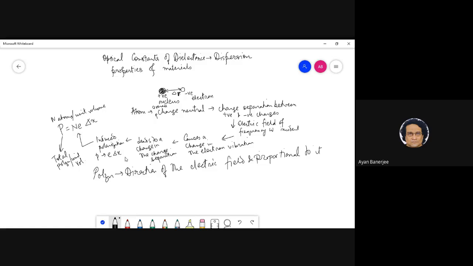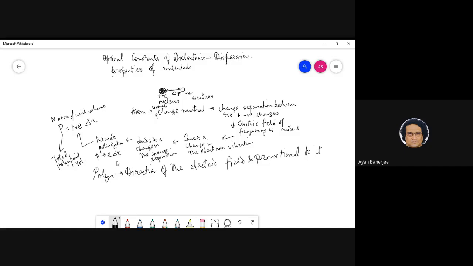Sir, one thing. Sir, that delta x is simply the displacement of the electron? Yes, of course, the displacement of the electron. When you take the nucleus to the electron as delta r, in a particular direction, delta x, that does not indicate, because you can take that as delta r also. What I tried to mention here is that initially you had this kind of a charge separation, and because of the field, this is what is happening.